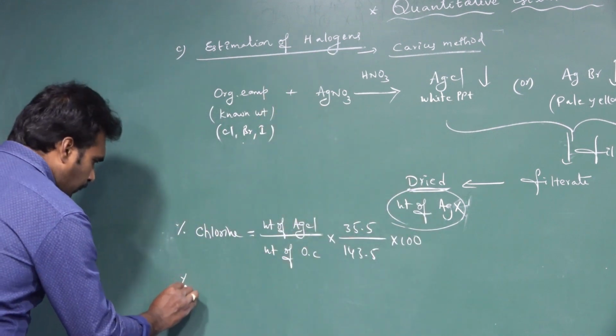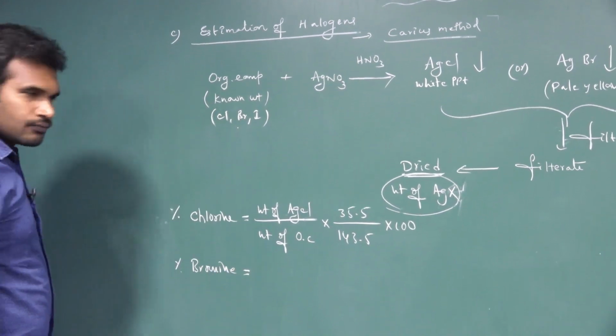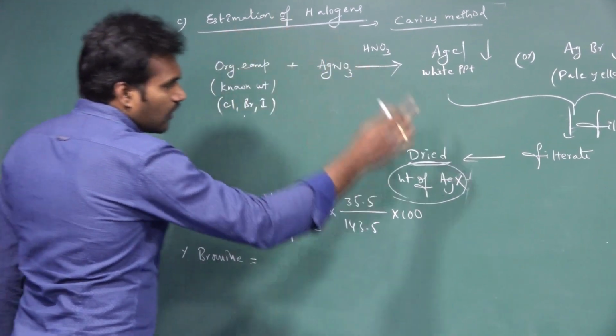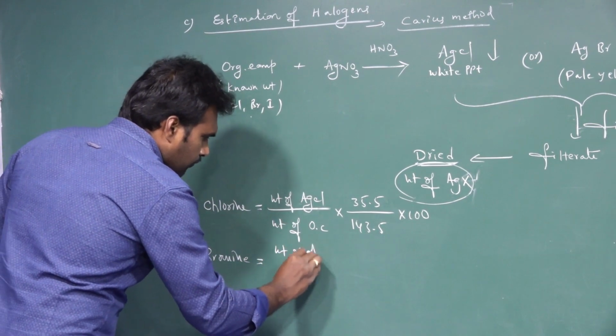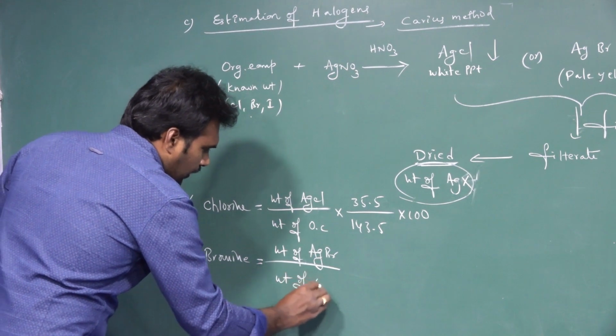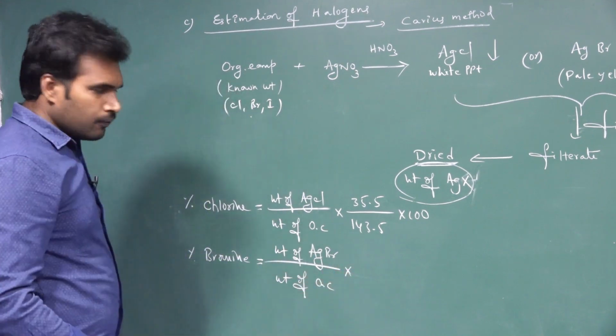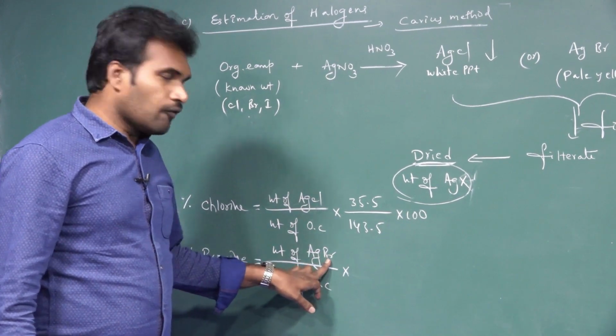Similarly, percentage of bromine is equal to: bromide comes out as AgBr. So weight of AgBr by weight of organic compound into, in AgBr, how many bromine atoms?